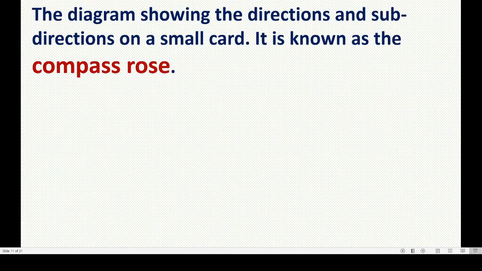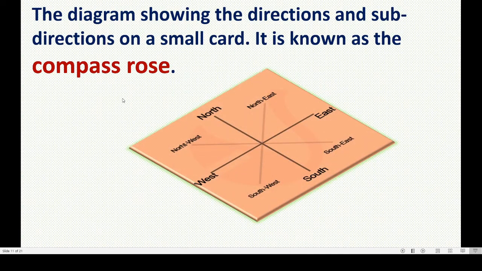The diagram showing the directions and sub directions on a small card is known as the compass rose. Dear children, see this. Here one small card I have taken and I have drawn the main and the sub directions on this card. This is called compass rose. You also can make this in your house as an activity.